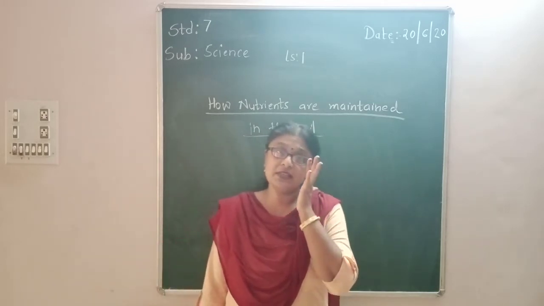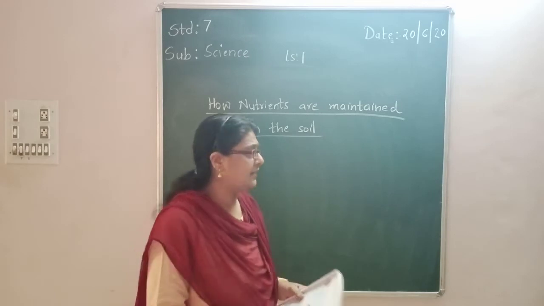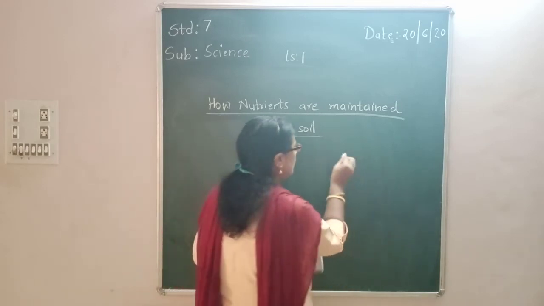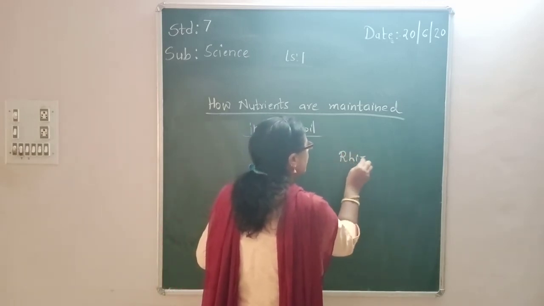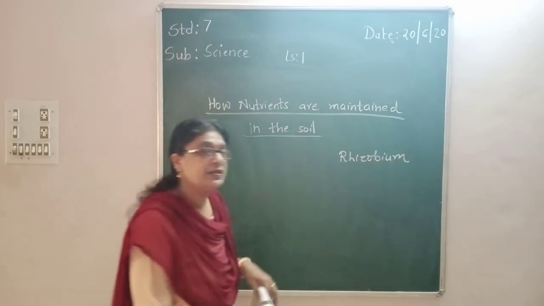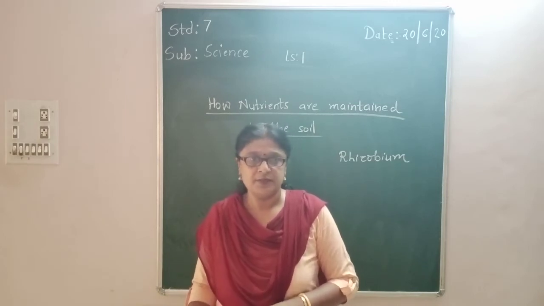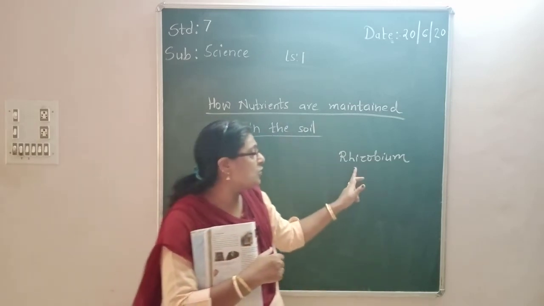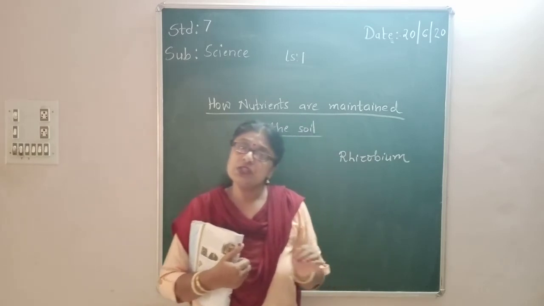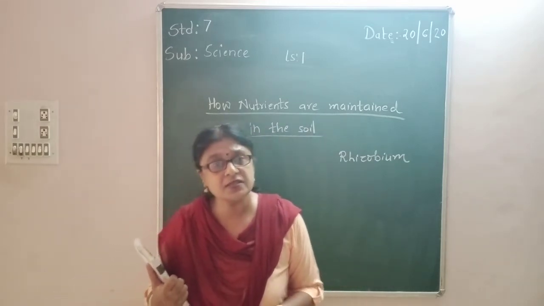We studied yesterday, I think, I don't remember whether I taught it in this class, that the rhizobium bacteria convert the atmospheric nitrogen into soluble salts. Fine. So where is the rhizobium bacteria? In the roots. Roots of which plants? The leguminous plants. Leguminous plants means all the pulses, right?